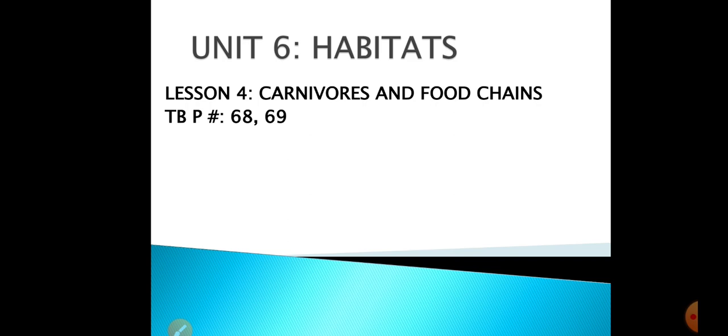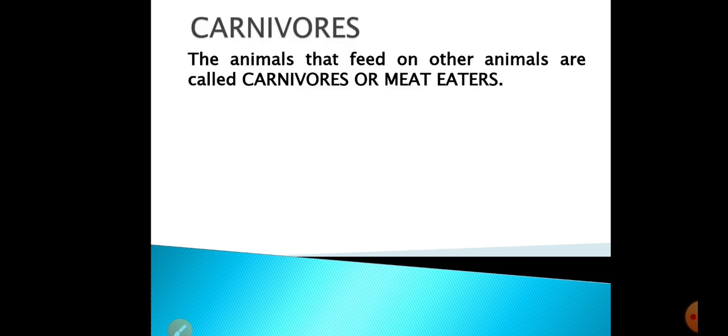For this you have to refer to your science textbook page number 68 and 69. So let's start and see who are the carnivores. The animals that are feeding on the other animals for their food are called the carnivores. They are either eating the flesh or the meat of the other animals. So they are called meat eaters, flesh eaters, or carnivores.